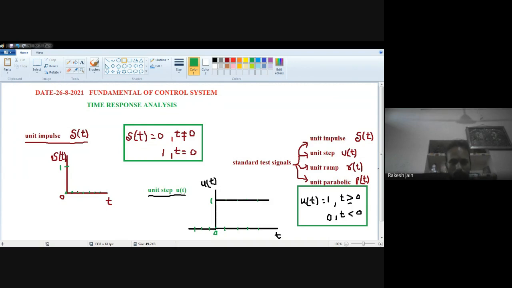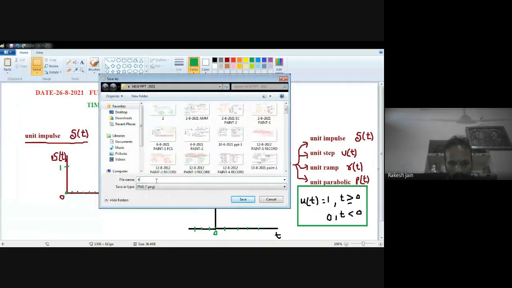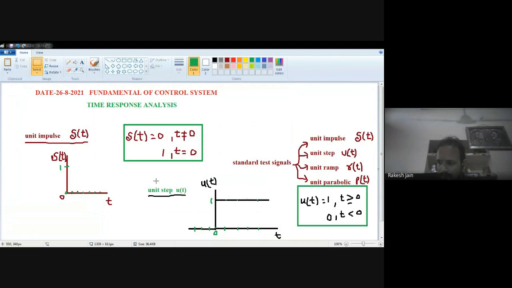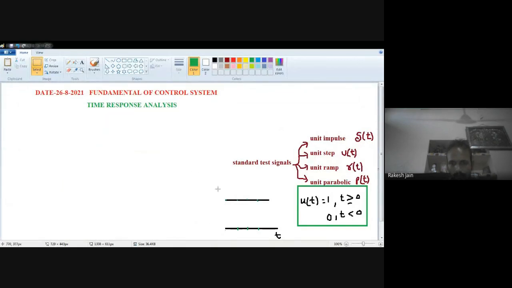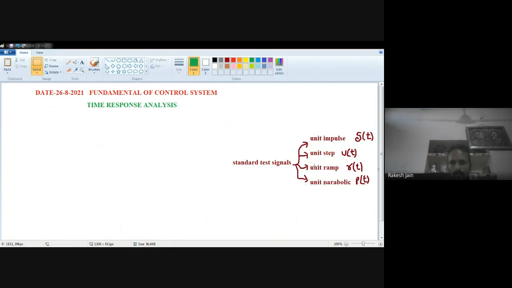Now I am going to show you the next signals. So I just remove these signals. So now I'm going to remove this and we will see the next signal. Now we see the unit ramp signal.